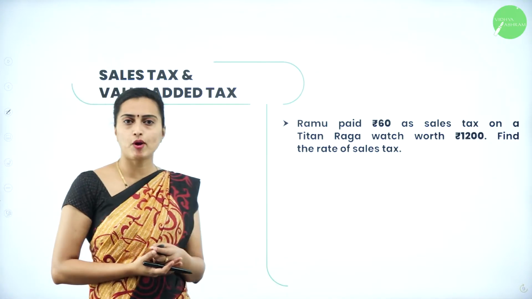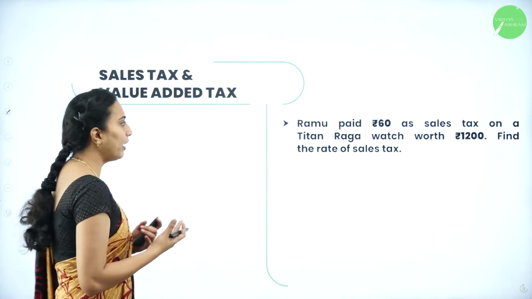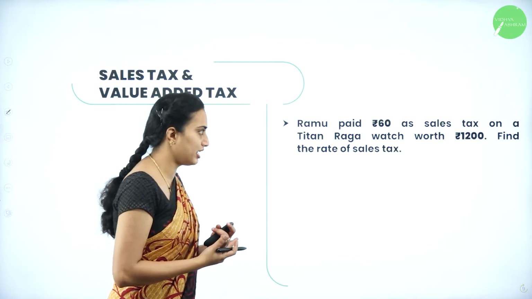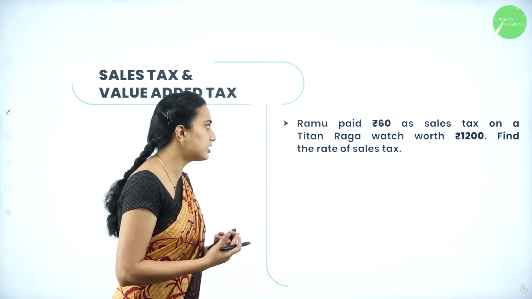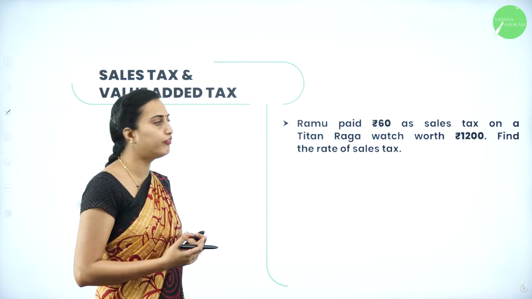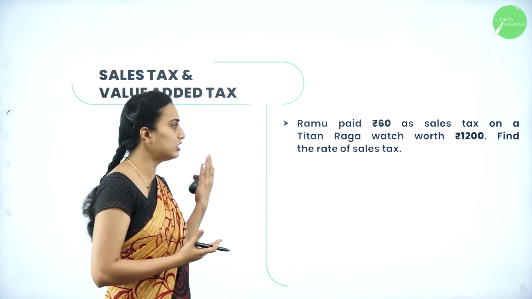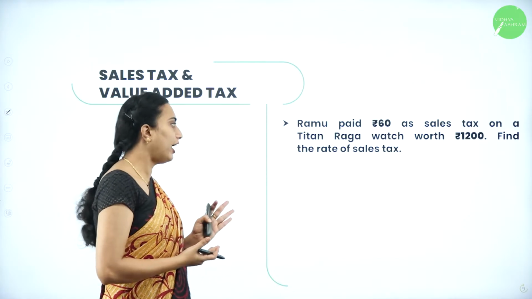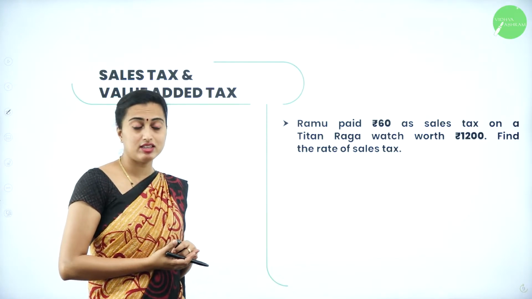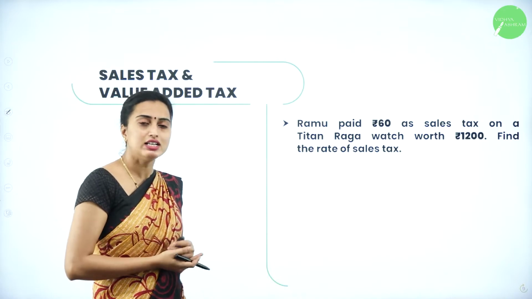The next problem is: Ramu paid rupees 60 as sales tax on a Titan Raga watch worth rupees 1,200. Find the rate of the sales tax. Here they've asked you to find the rate of the sales tax.